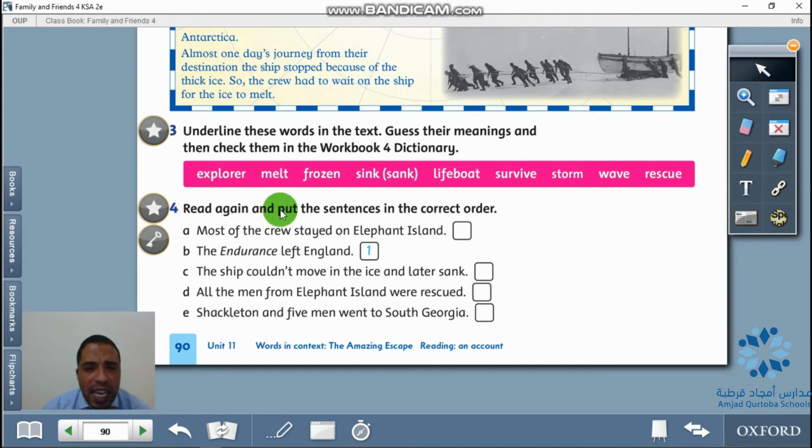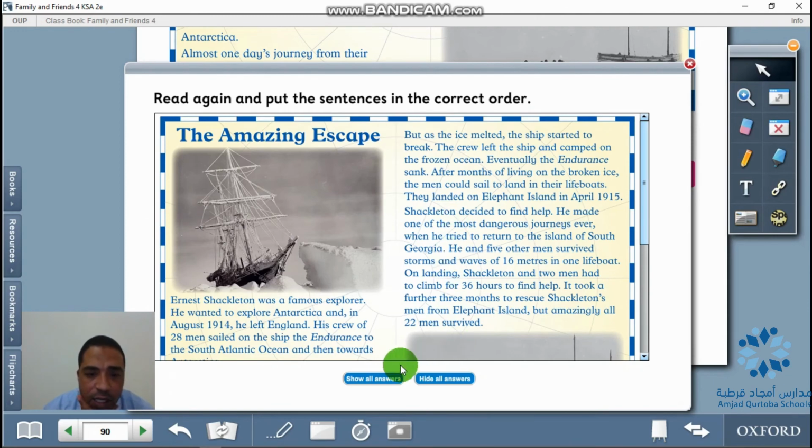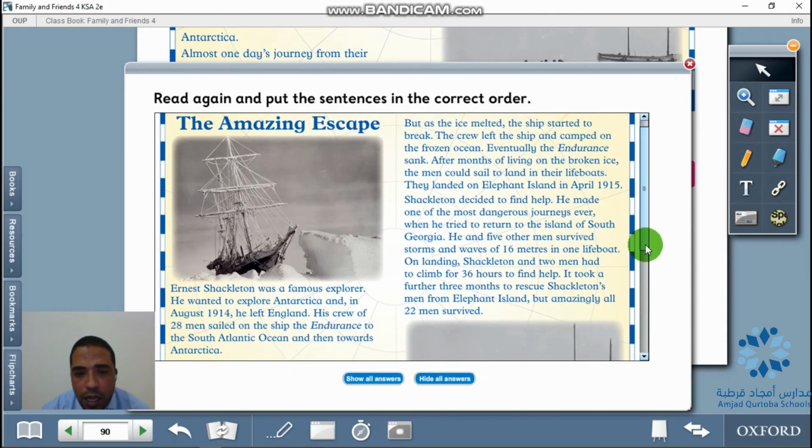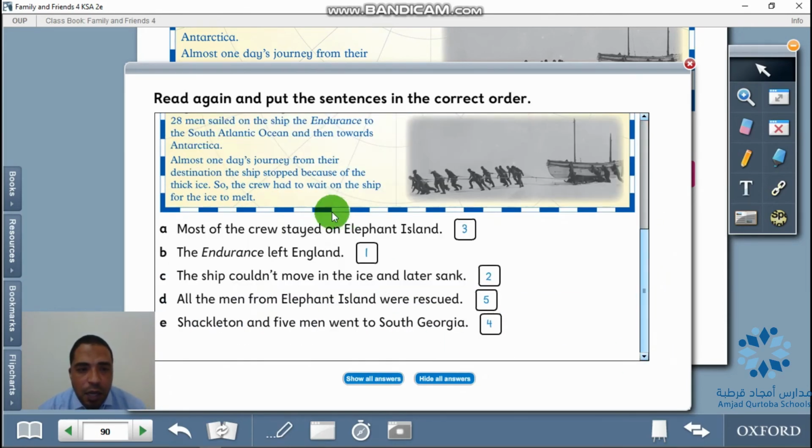Try to look at the text and try to rearrange them. This is sentence number 1. Then, for example, you would say this is sentence number 2, and so on. Try to look at the text. As far as I'm concerned, I'm going to show you the answers just to save time. Number 1, the Endurance left England. Number 2, the ship couldn't move in the ice and later sank. Number 3, most of the crew stayed on Elephant Island.